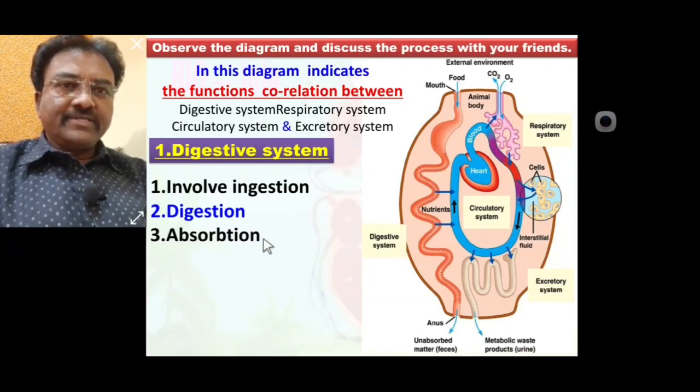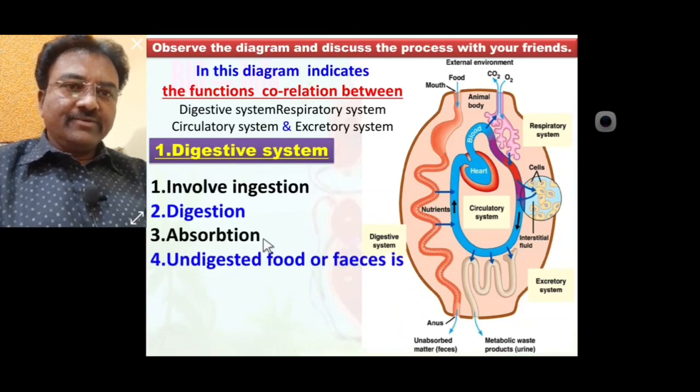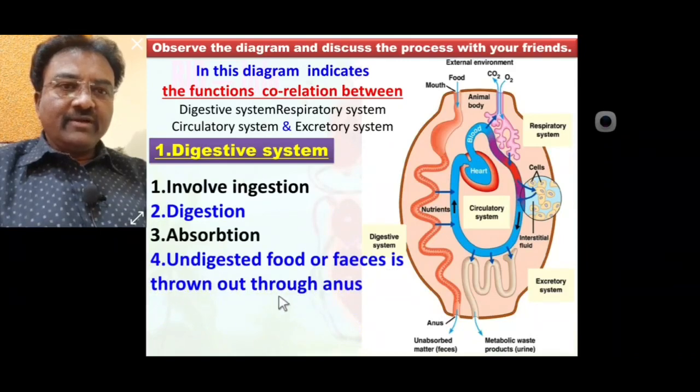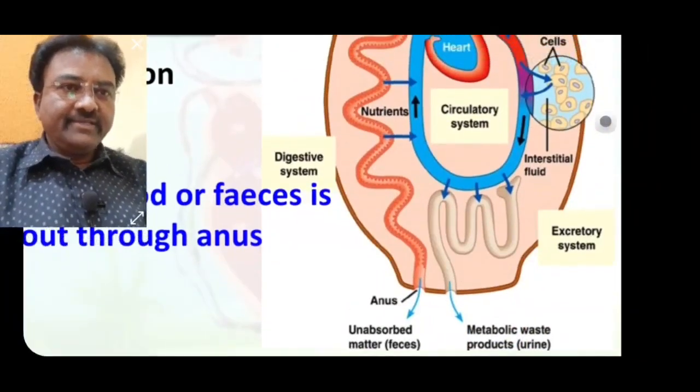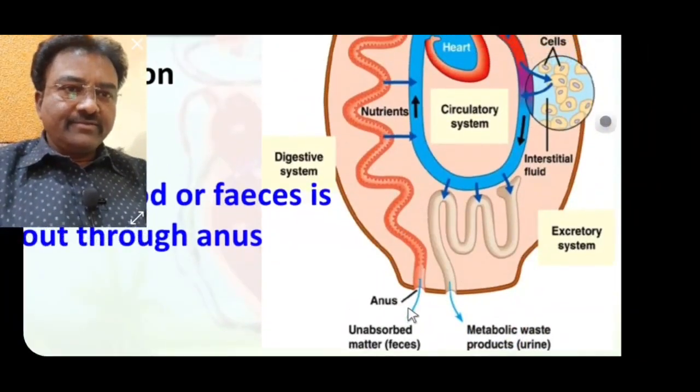What is absorption? Digested food entering the blood from the small intestine is called absorption. Undigested food, or feces, is thrown out through the anus.